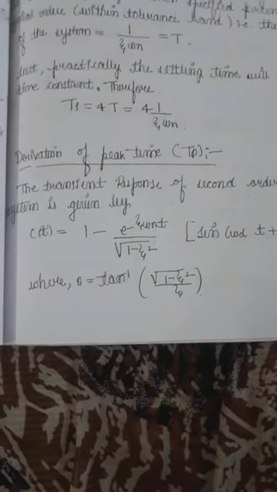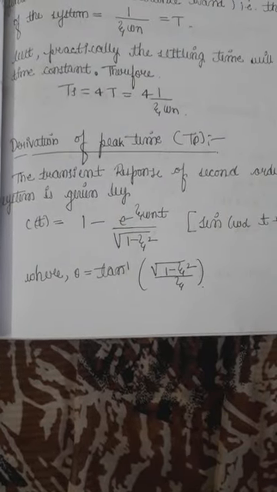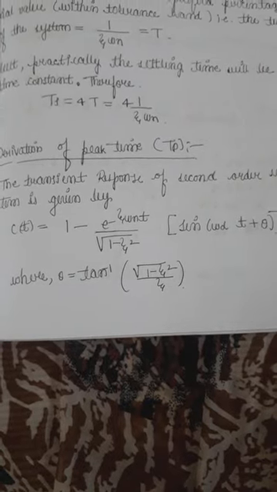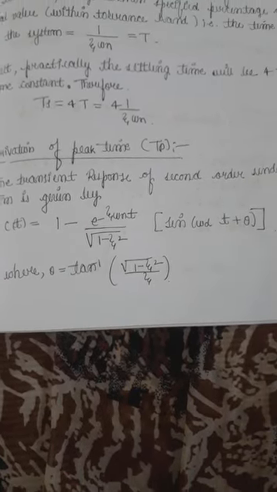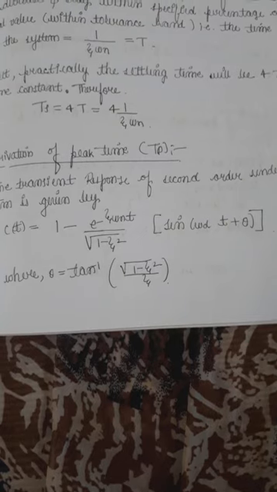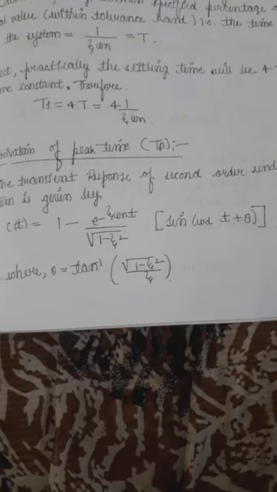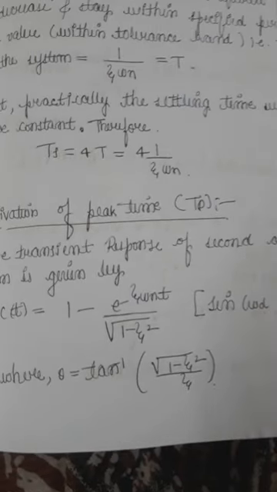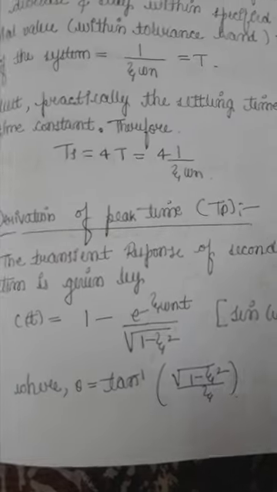As you know, the transient response of a second order system, which we have derived, is C of t is equals to 1 minus e to the power of minus zeta omega n t divided by under root of 1 minus zeta square, in the bracket sine of omega d t plus theta. And we already know from the derivation itself that theta is equals to tan inverse of under root of 1 minus zeta square divided by zeta.